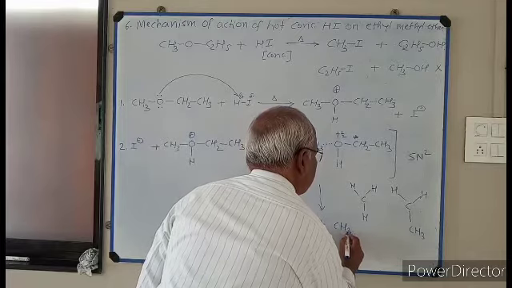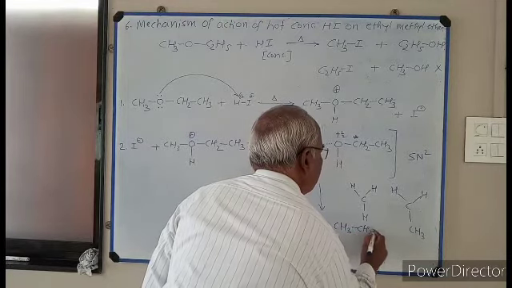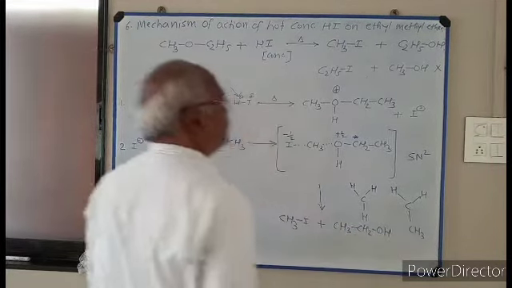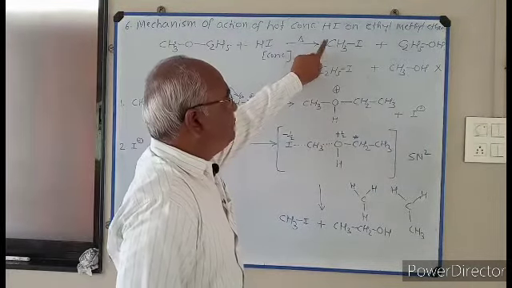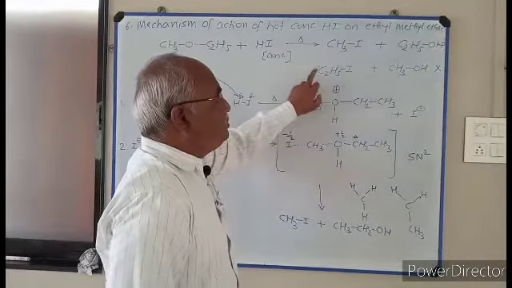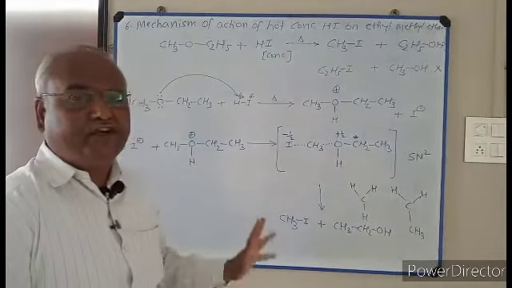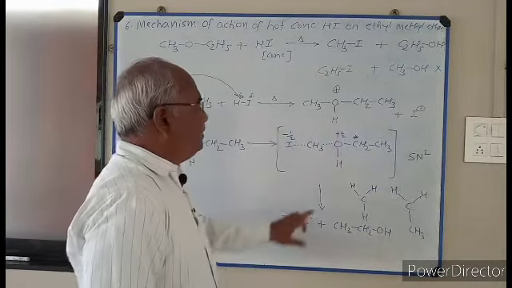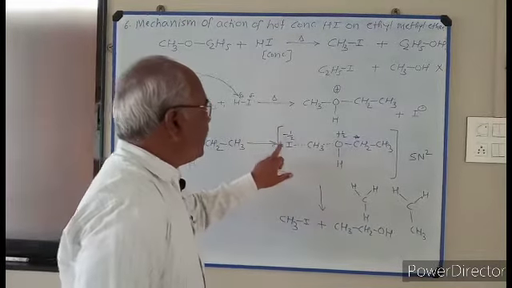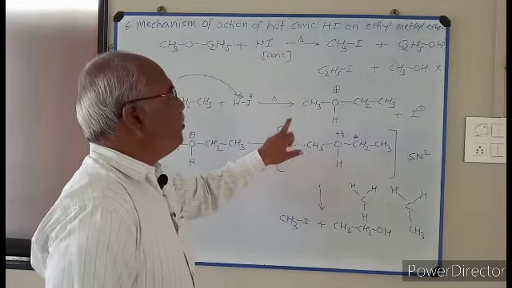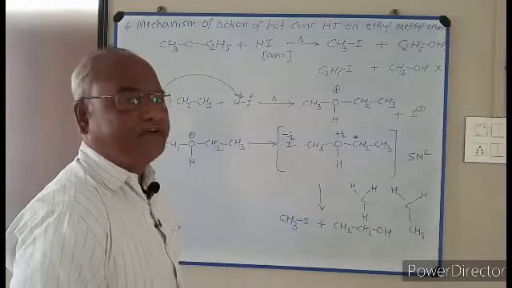CH3CH2OH. So is it clear now? Methyl iodide is formed and not ethyl iodide. Steric hindrance is the reason. Least substituted carbon is attacked by I minus following SN2 mechanism.